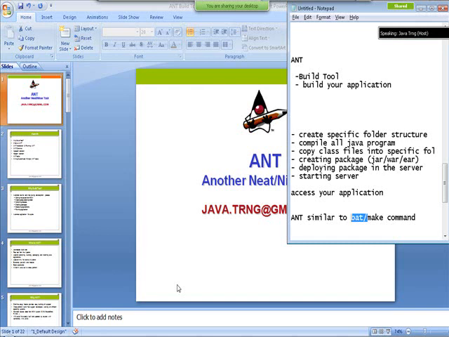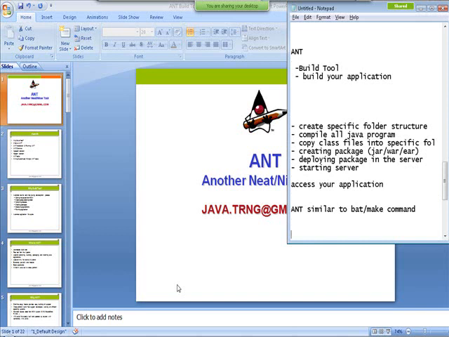But these are operating system specific, while Java is a platform independent programming language. You need a solution which works across different operating systems. That's where they came up with an approach. A tool was innovated by Apache. Who created the Ant tool?